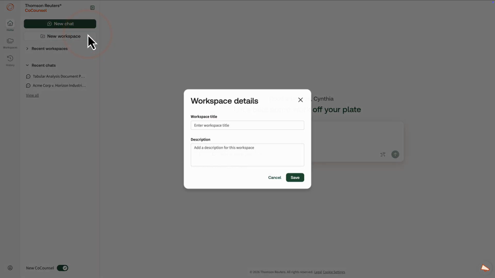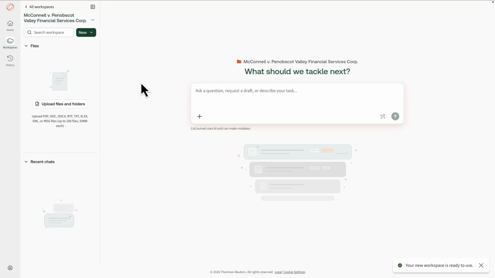Select New Workspace and give it a name. Now you're working from within your new workspace. Workspaces give every matter its own persistent home, documents, outputs, and recent conversations organized in one place, available across every session. Then upload your brief into the chat.